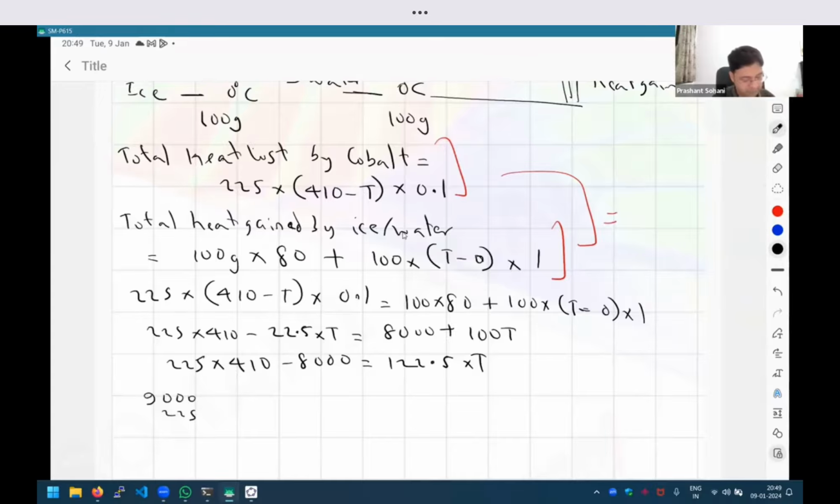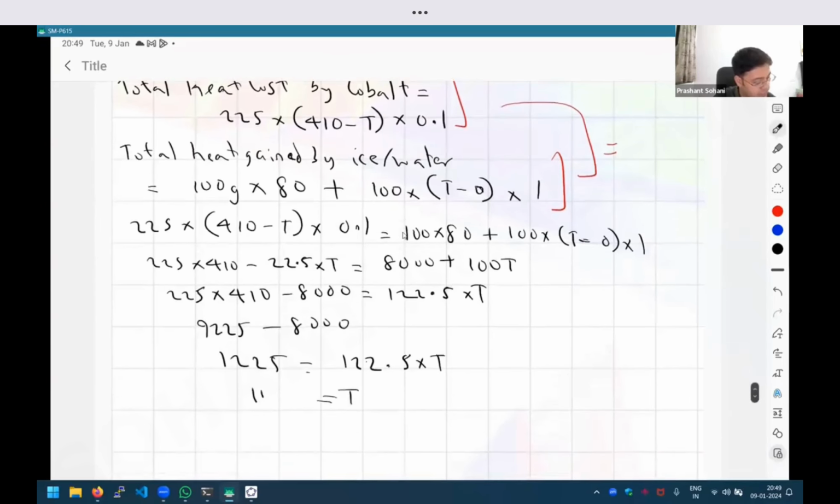So this is 9225. So that is 1225 is equal to 122.5 into T. And therefore T will be simply 10.